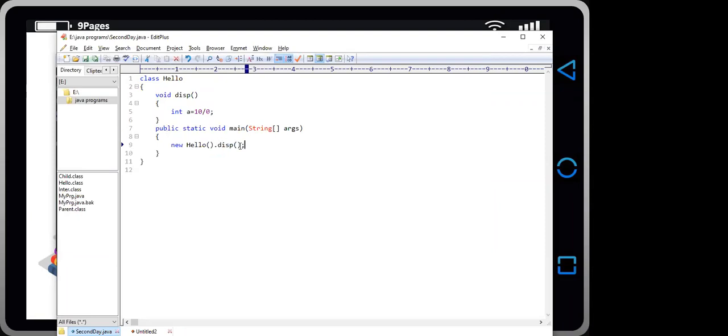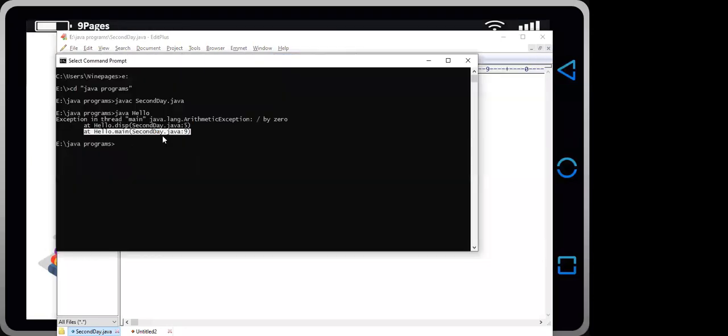Here at line 9 we call the method disp inside main, so we get the runtime exception at two places: Hello.disp, SecondDay.java line 5, and Hello.main, SecondDay.java line 9.